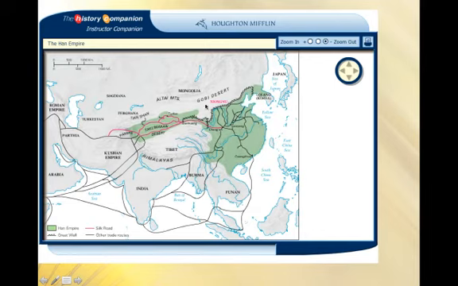I also want you to pay attention to this up here, the Xiongnu. These were nomadic peoples northwest of China that continually gave the Chinese problems on the frontiers, and we'll talk about that. But look how far west they extended. They extended their dominion into the region of Tibet, which is part of China today.